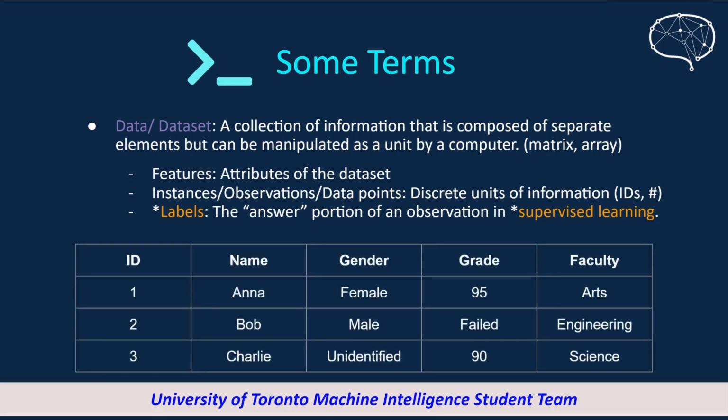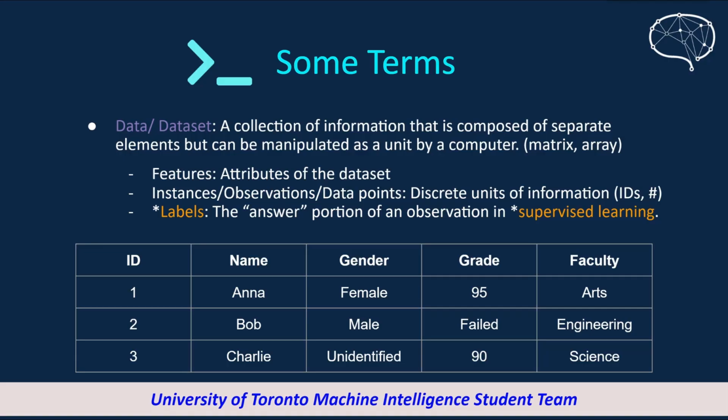Now, here is an example of a representation of a dataset. We could think of it from U of T. You could pause here and take a minute to find out what the features and what the data points are in this dataset. A few moments later. Okay, now here's the answer. The features are each column here. For example, the name, or gender, or grade, or faculty, because these are the attributes of a person. And the ID here is also a feature, even if it has several numbers on it.